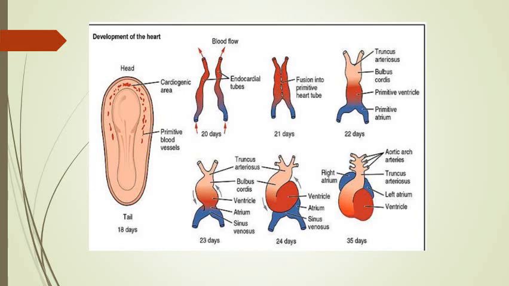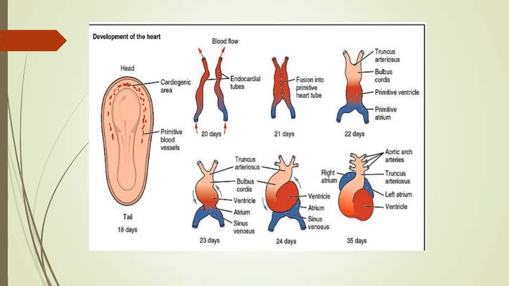And then, as you can see, they are coming close to each other, first in the cranial region, and then gradually they fuse to each other, and finally they form a single heart tube. At 22 days their fusion is complete, and then we can also recognize different regions in the single heart tube.